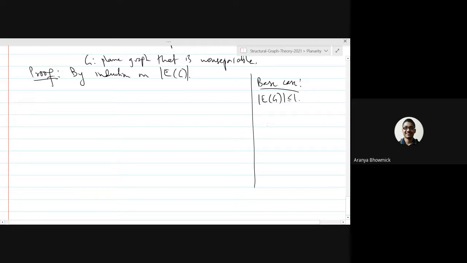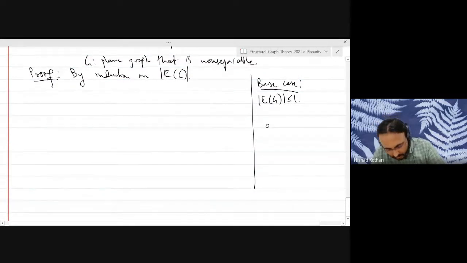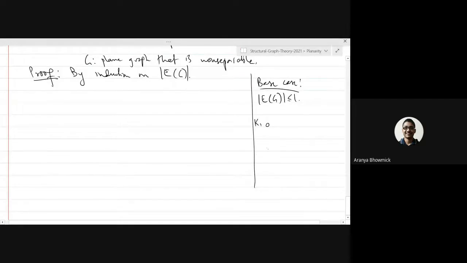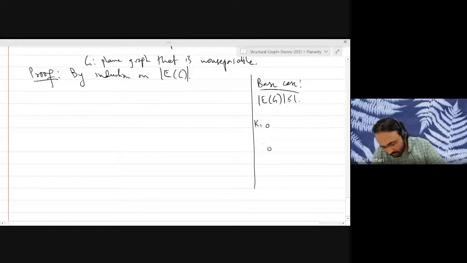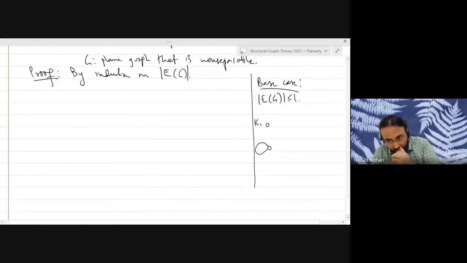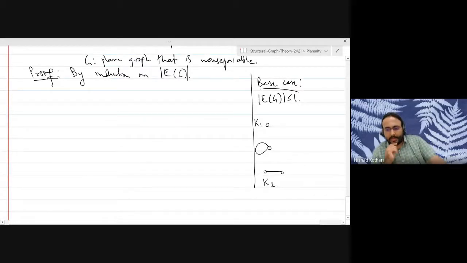So either it will be K2, or K1 with a loop, or just K1. By empty, you meant K1, right? Yeah, by empty I mean only K1, not the null graph. Okay, good. So these are the three possibilities.